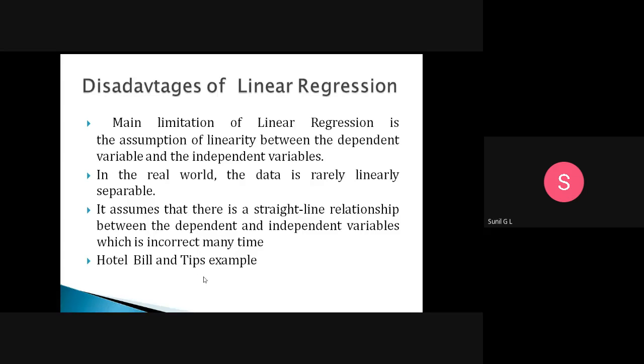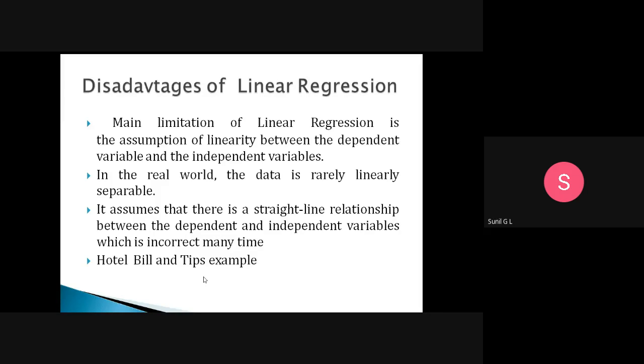Then what are the disadvantages of linear regression? The main limitation of linear regression is the assumption of linearity between the dependent variable and the independent variable. Whenever the value of x is increasing, the value of y is always increasing, and whenever y is increasing, x is also increasing. But every time it's not possible. Sometimes when x is increasing, y is decreasing. Another time when x is decreasing, y is also decreasing. When x is increasing, y is also increasing.